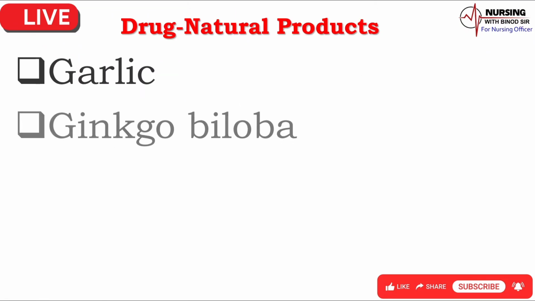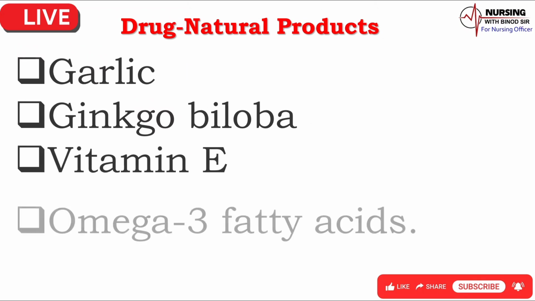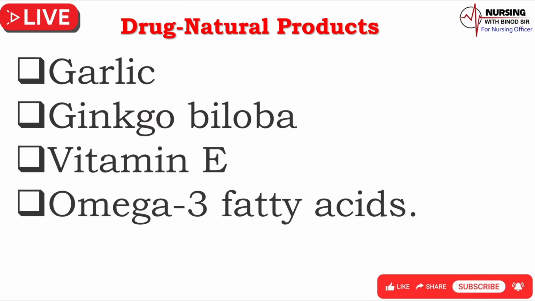Drug natural products. While heparin can be an effective medication for preventing blood clots, certain natural products can interact with heparin and cause potential complications. Some of the natural products that can interact with heparin include: 1. Garlic. Garlic is a natural product that can reduce blood clotting, which can be potentially dangerous when used with heparin. 2. Ginkgo biloba.